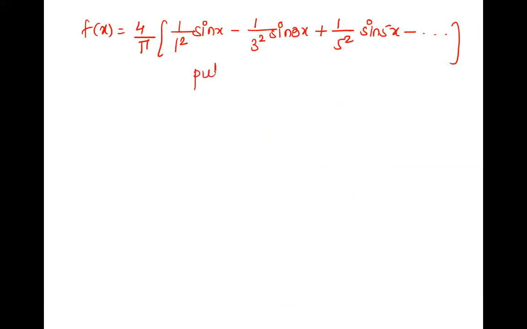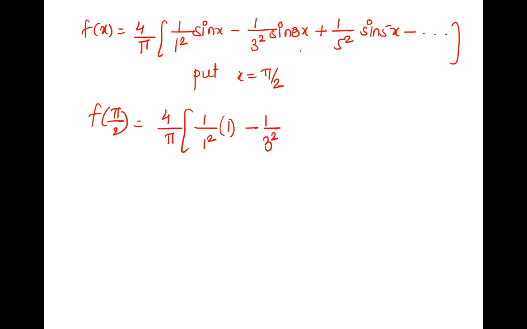Yes, okay. We'll check. If we take sin pi or 2 pi, this will be 0. We don't want 0, this should remain. So where does it remain? At pi by 2. Sin pi by 2 is 1. So we are writing pi by 2. So f of pi by 2, 4 by pi, 1 by 1 square, sin pi by 2. What is sin pi by 2? 1.